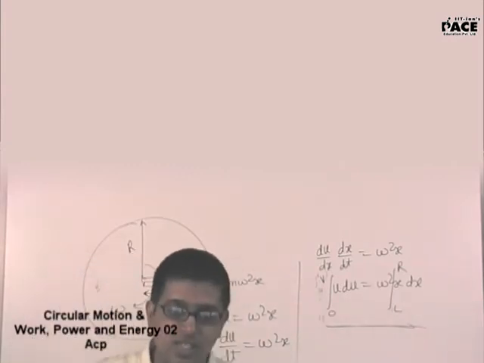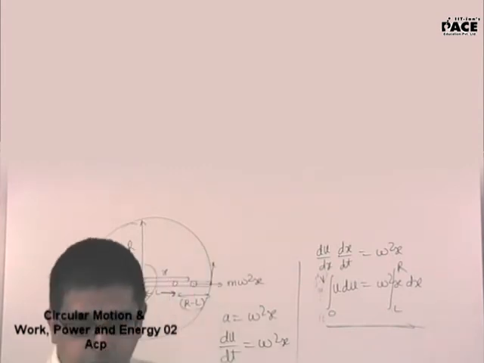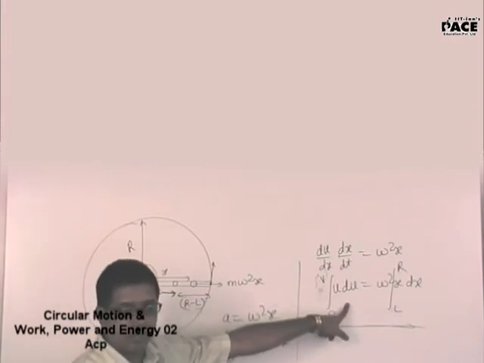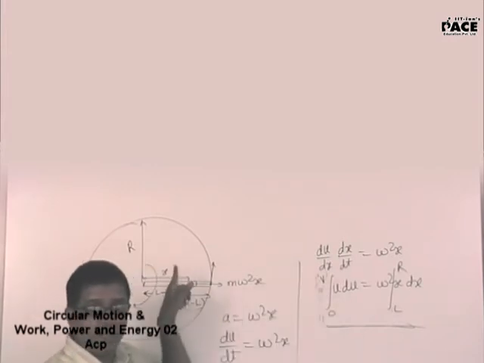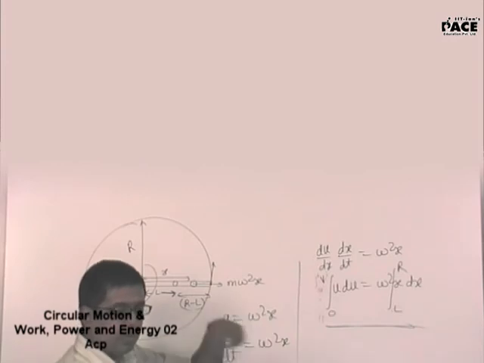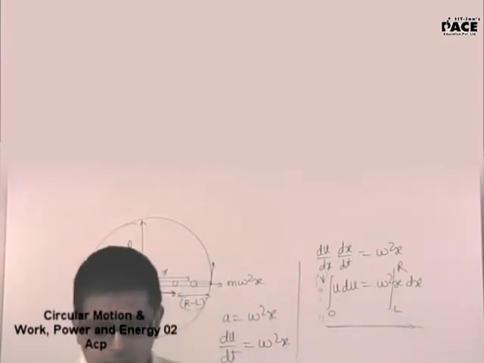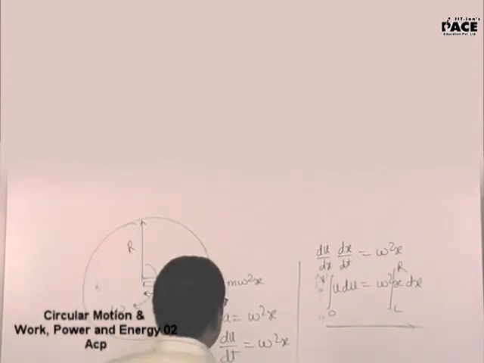If by chance he is insisting on finding the velocity with respect to the ground, I know the velocity of the mass with respect to the table from here, plus the velocity of that point of the table with respect to the ground. Will I get the velocity of the mass with respect to ground? Yes, sir.